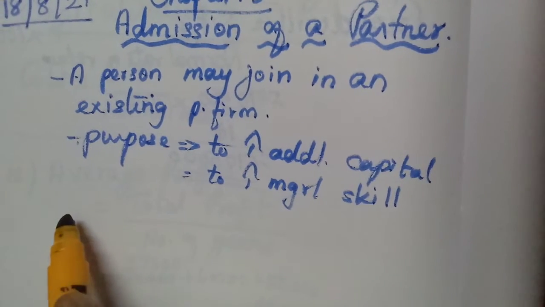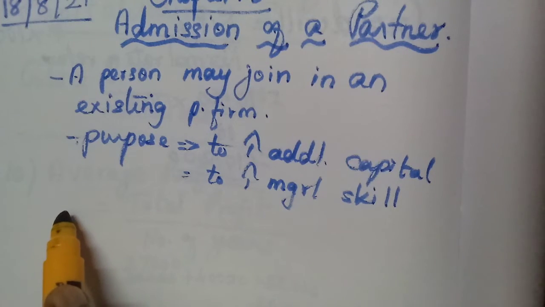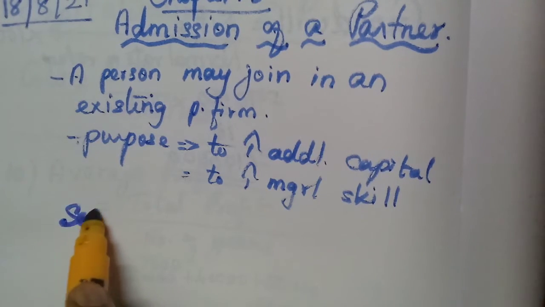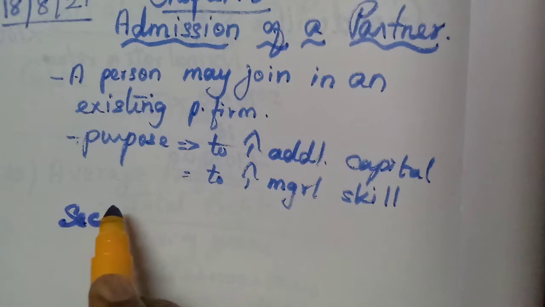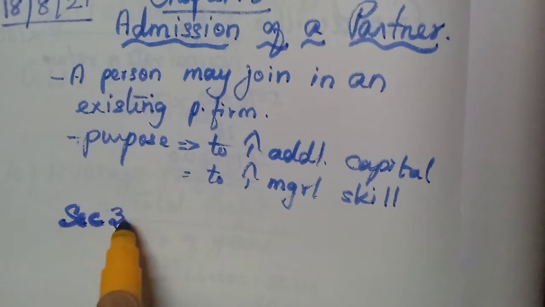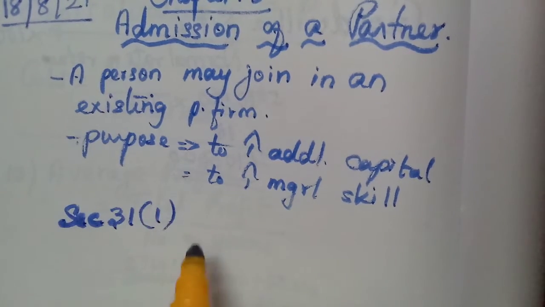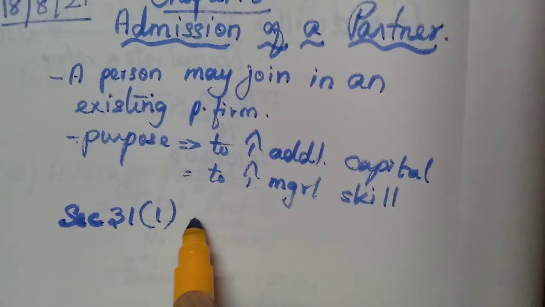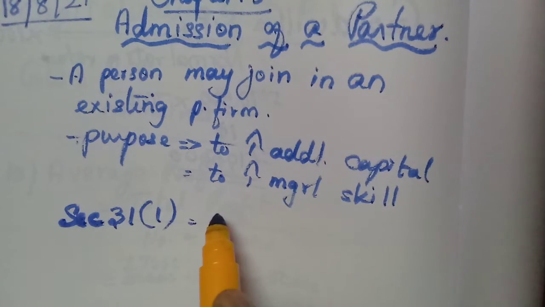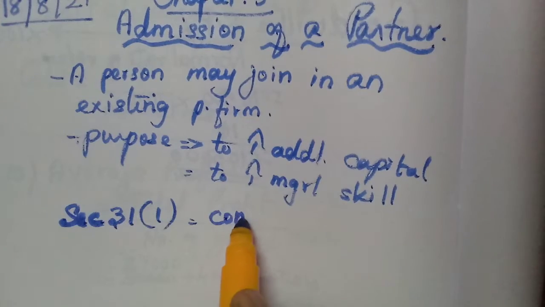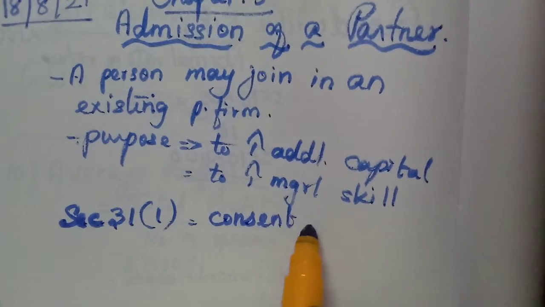Here in the Partnership Act 1932, Section 31(1) says that no partner can be admitted without the consent of all partners. So what is the meaning?